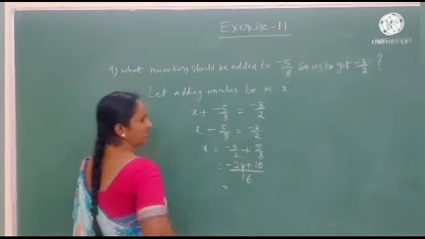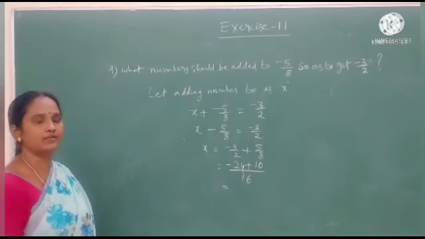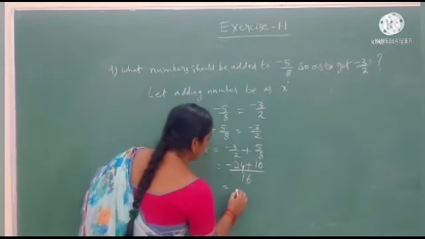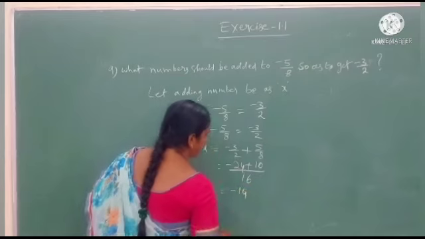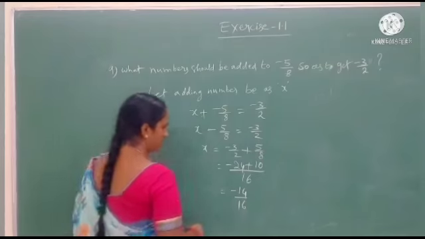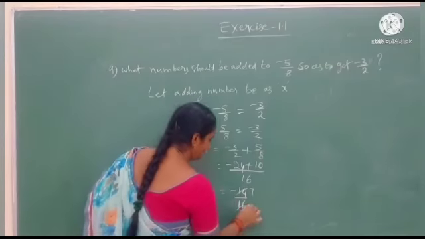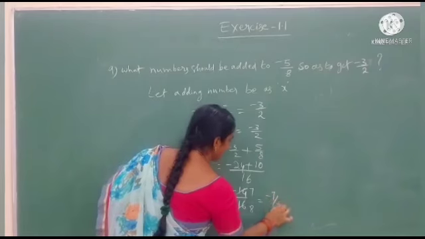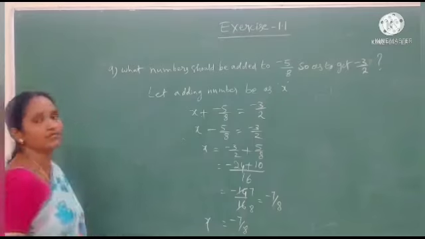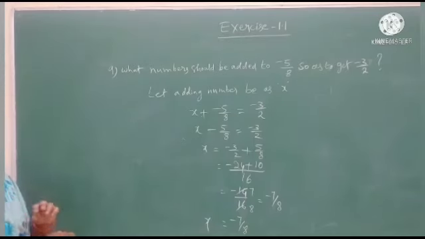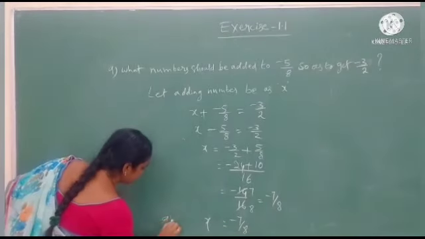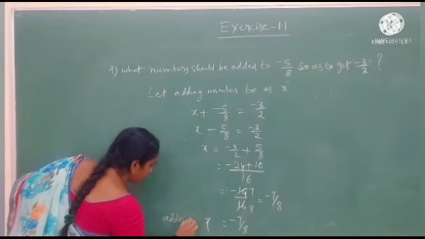Here minus 24 plus 10. These both symbols are different. That's why we do the subtraction here. Minus 24 plus 10, we get minus 14. Minus 14 by 16. When we do cancellation here, 2 7s are 14, 2 8s are 16. We get minus 7 by 8 as the answer. Minus 7 by 8. This is the adding number for the question. Adding number to minus 5 by 8. This is the adding number.